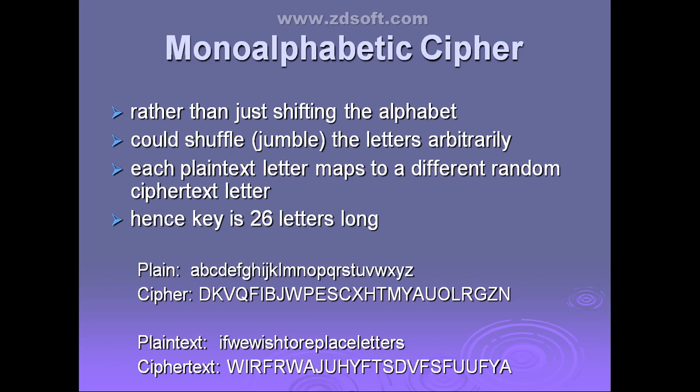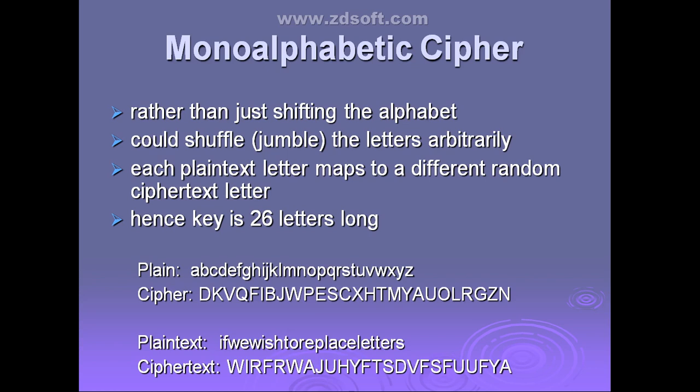So see here, what technique we have used in the Caesar cipher? We have shifted the letters. Right? We are replacing the letter which is there in the plain text with the third position letter or the second position letter. By using that one, we are converting the plain text into the cipher text. So there is a shifting of the alphabet. But the same technique is not used in the monoalphabetic cipher.